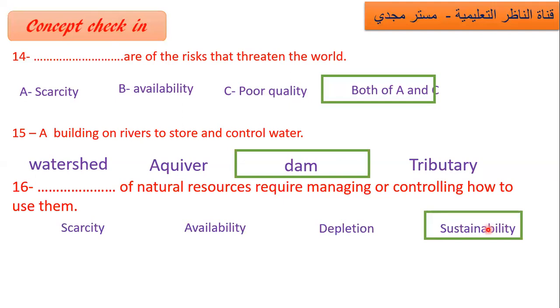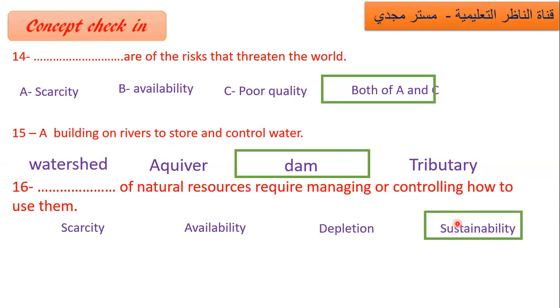Don't use them all at once, I mean, don't use them all at one time, but use them wisely. How to use what? The natural resources wisely. This is sustainability. Sustainability means how to use the natural resources wisely.